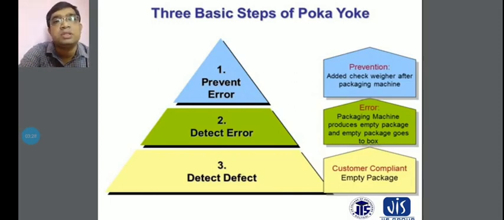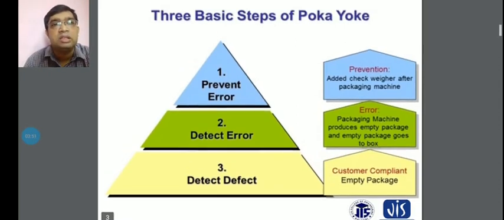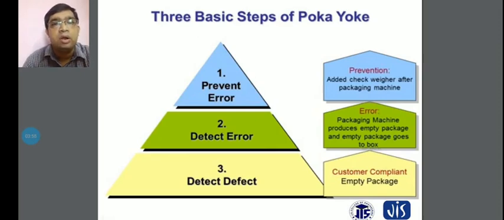That means all persons, workers, managers, and operators should concentrate on preventing errors. The different types of equipment placed there should also be considered for error prevention, as well as the humans. The first thing is that you have to prevent the error. For example, you can add a check weigher after the packaging machine, where your products are produced in the system.